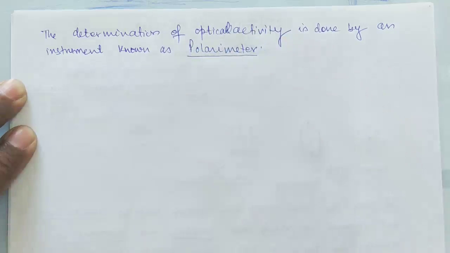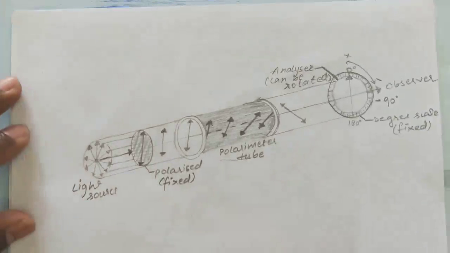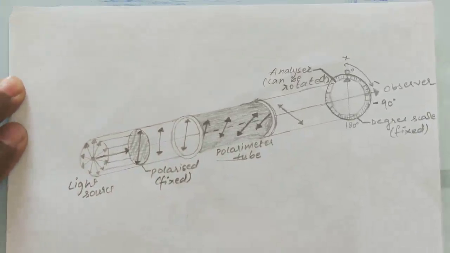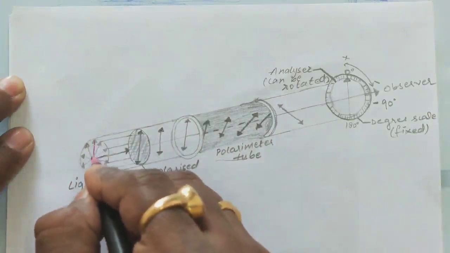Through the polarimeter, we can measure the angle of rotation. See, I have the figure of this polarimeter. You can observe, this is the light source which I have used here.